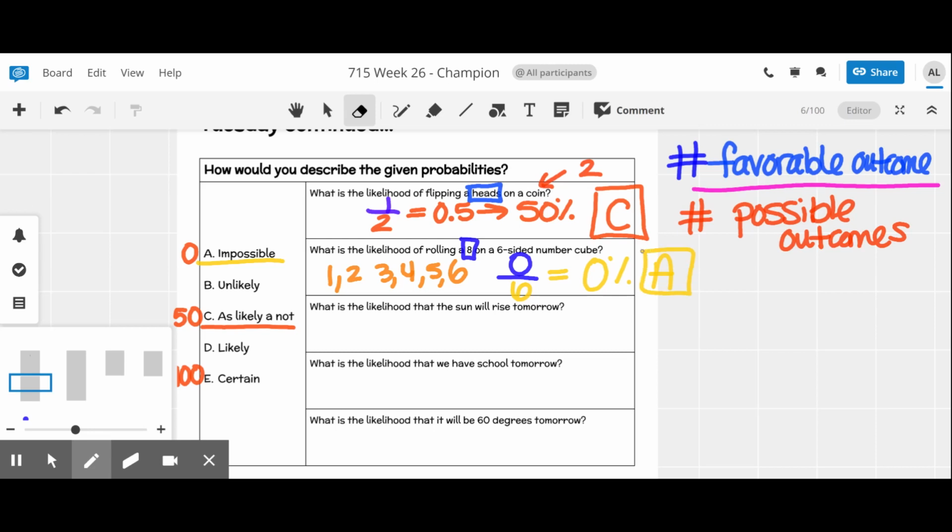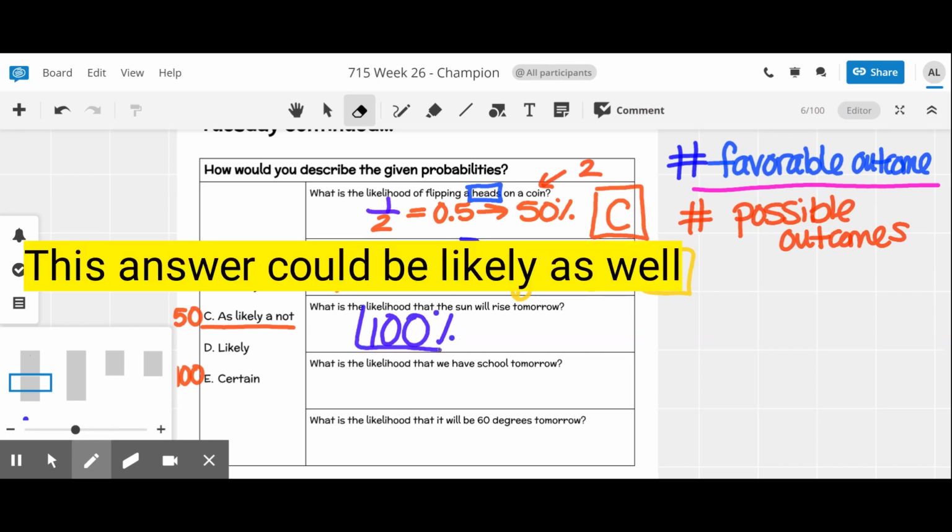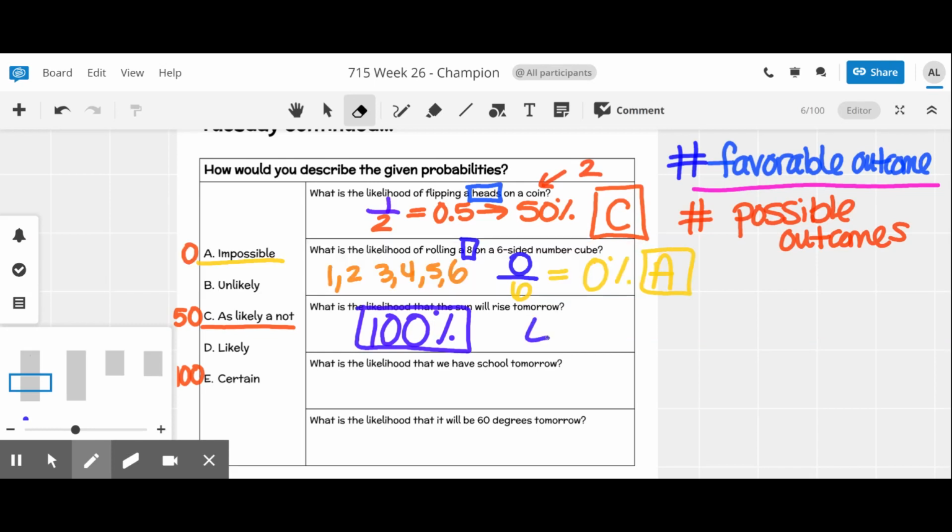Moving on to the next one, what is the likelihood that the sun will rise tomorrow? This is one of those tricky ones, but it is most likely 100% certain that the sun will rise tomorrow. You could make the argument that it might not. There's always a chance, but to the best of our knowledge, this is E, the sun will rise tomorrow.